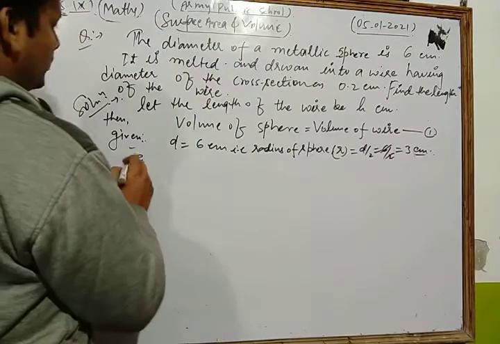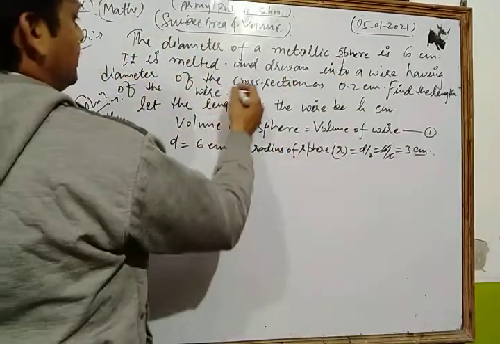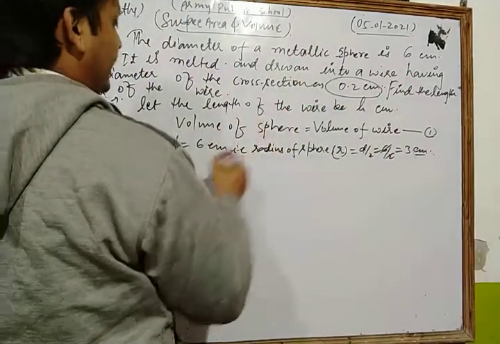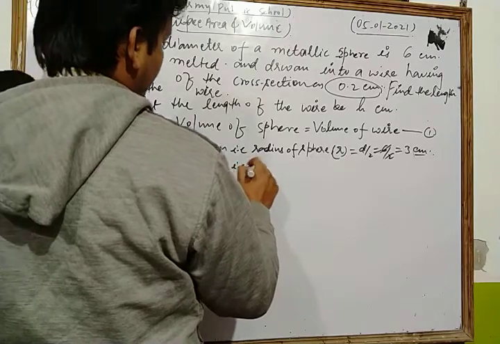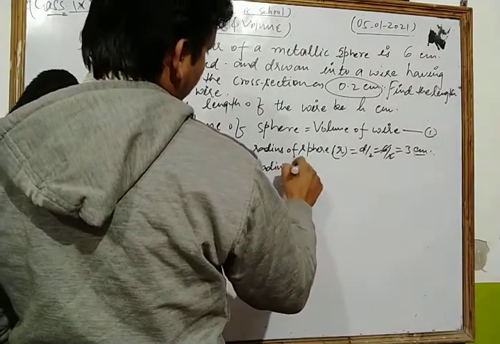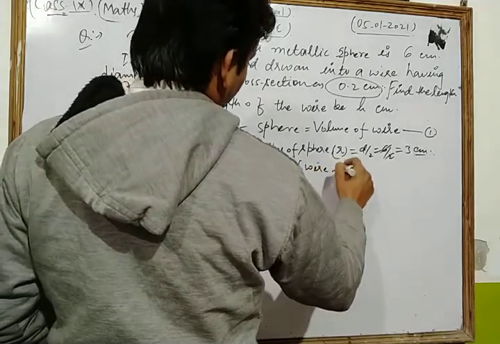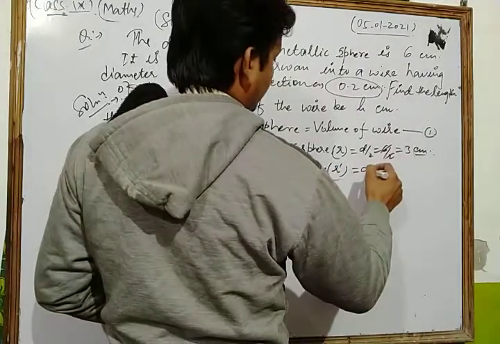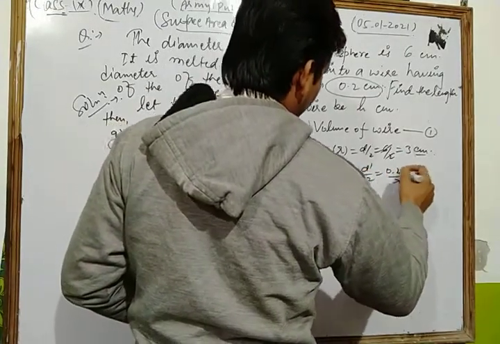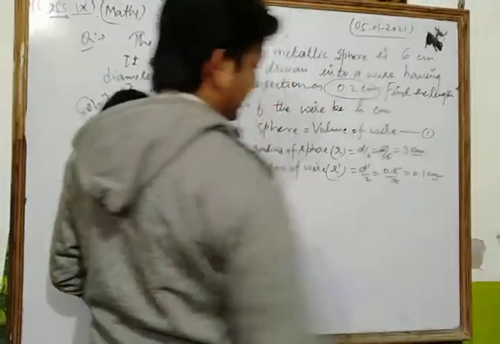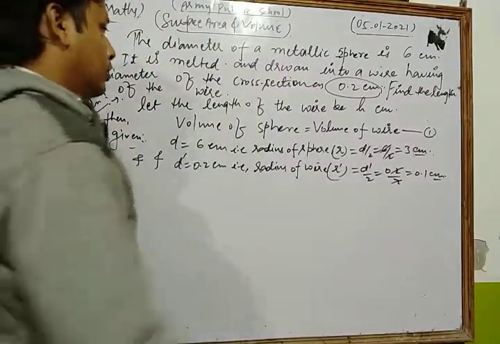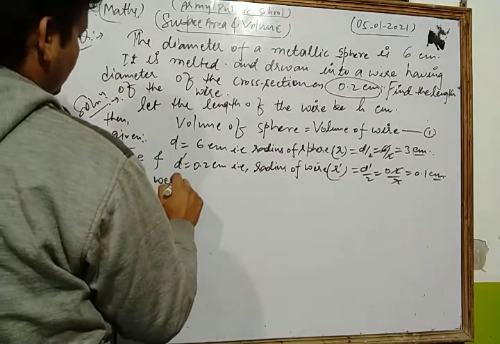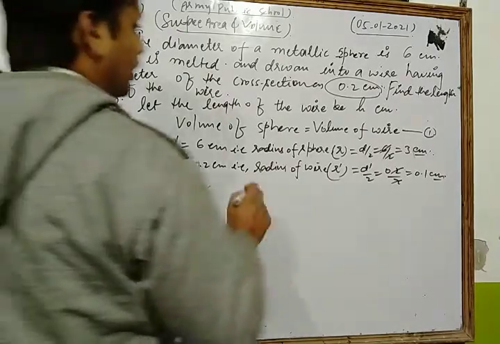Now, it is drawn into a wire having diameter of cross section 0.2 centimeter. The diameter of the wire is 0.2 centimeter, so the radius of the wire, suppose r dash, is d dash by 2, that is 0.2 upon 2, which is 0.1 centimeter. Now from equation 1, let's see what we get.